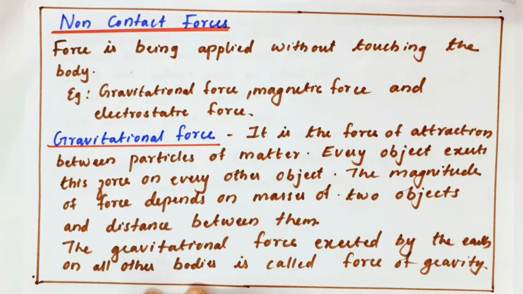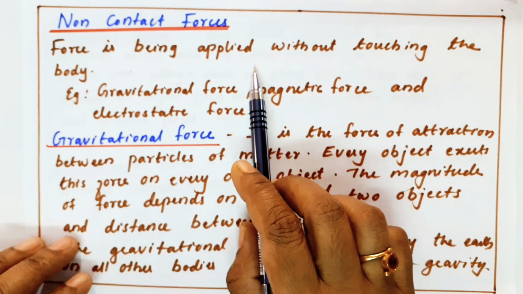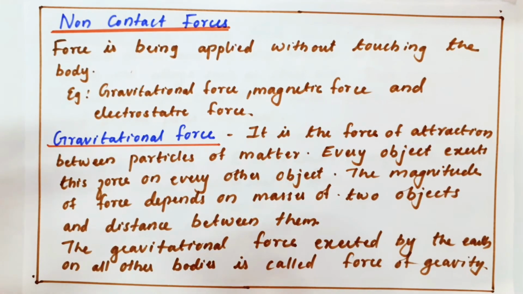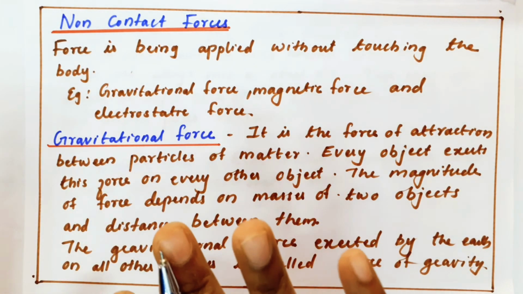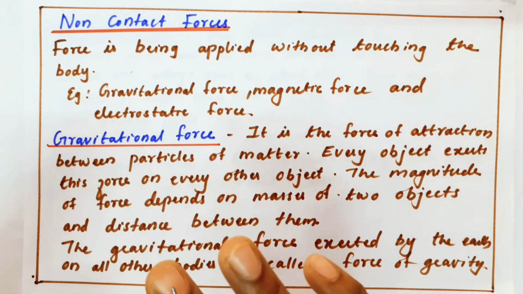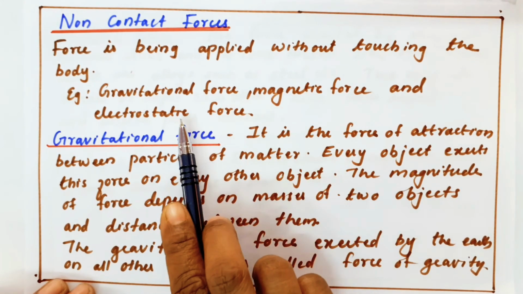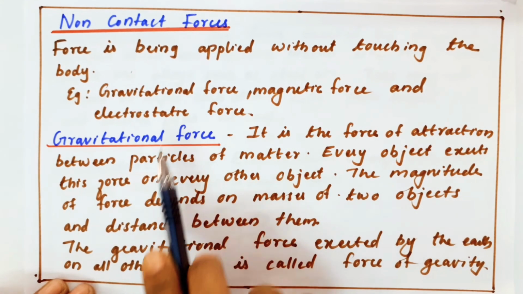Okay, now next is non-contact force. Non-contact force means the force is being applied without touching the body. There is no physical contact. Under that, we have three forces: gravitational force, magnetic force, and electrostatic force.